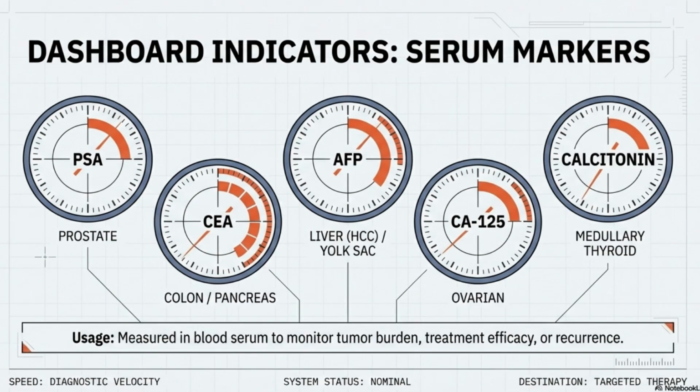Tumor markers. You check these in the blood. For prostatic cancer, you check PSA. For colon and pancreatic cancer, you check CEA. For liver cancer or yolk sac tumor, you see AFP. For ovarian cancer, you see CA125. And for medullary thyroid cancer, you see calcitonin.